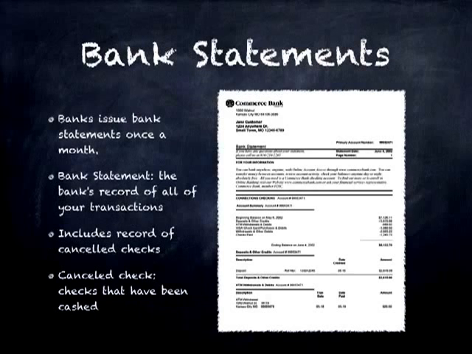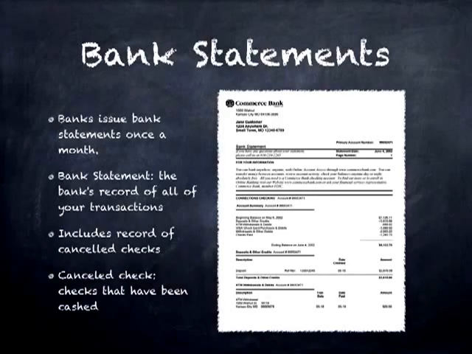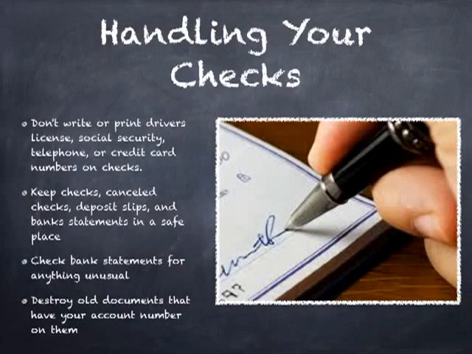Bank statements. Once a month, banks will issue bank statements, and bank statements are the record of all your transactions. The statement includes a record of all withdrawals, deposits, interest you've earned, and fees. It also includes the record of canceled checks. Canceled checks are checks that have been cashed.